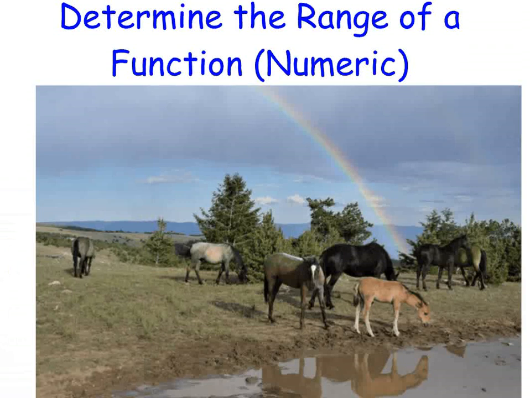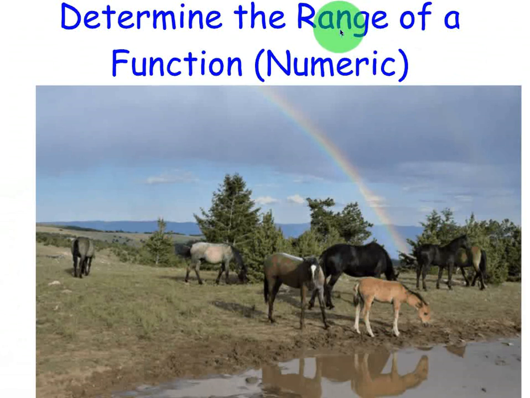Now we're going to talk about range. Here we have a picture that someone else took of some horses. And I believe this is in Virginia. And they're open range, so that means they can roam around, and they're wild horses basically. But what does the word range actually mean?